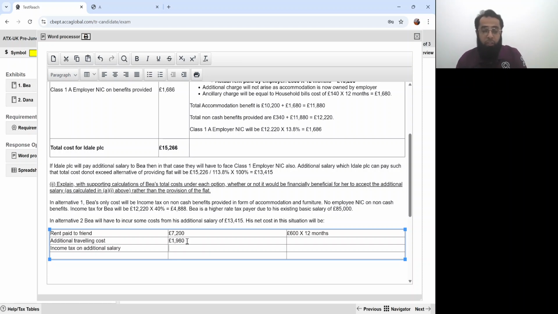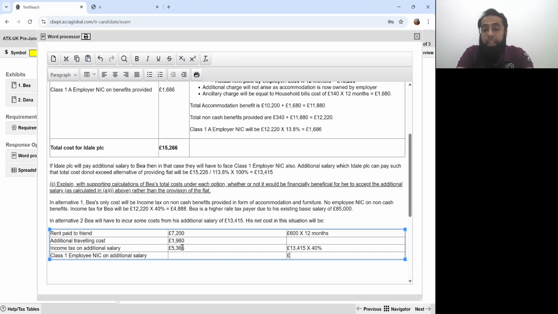See, when you get additional salary, obviously you will have to pay the income tax. On his additional salary, he will have to pay income tax. Now, what will be his income tax? 13,415 pounds into 40%, since he is a higher rate taxpayer. We have already commented on it, due to his existing salary. So that is 5,366.